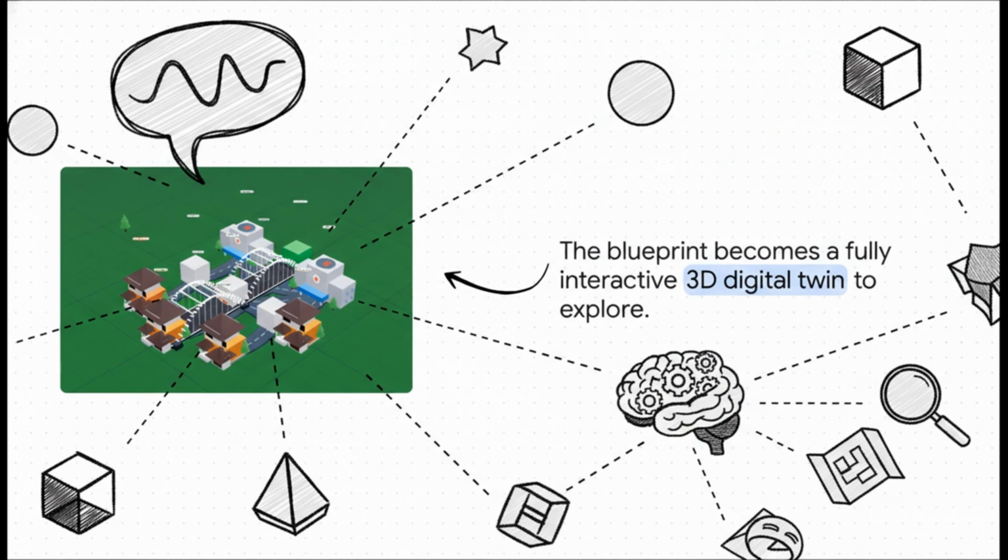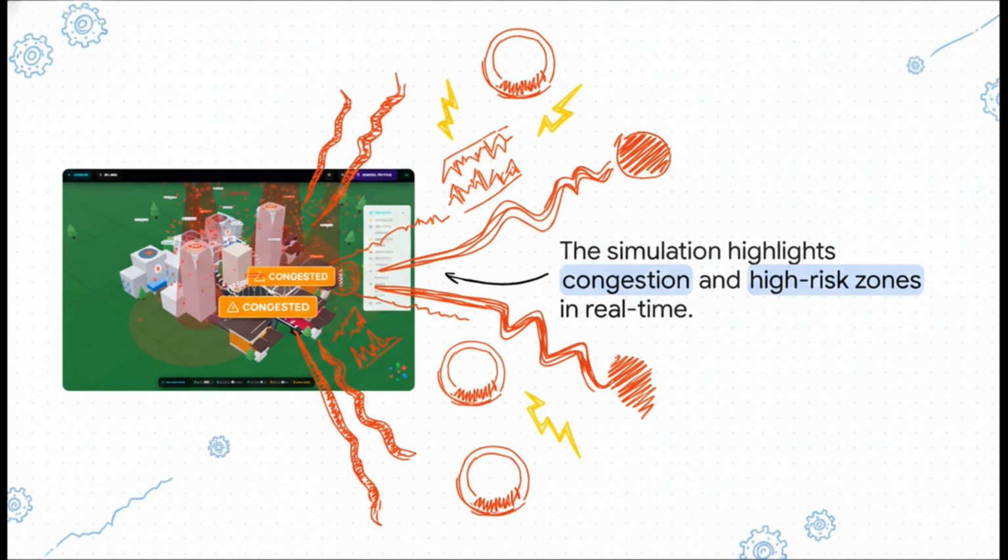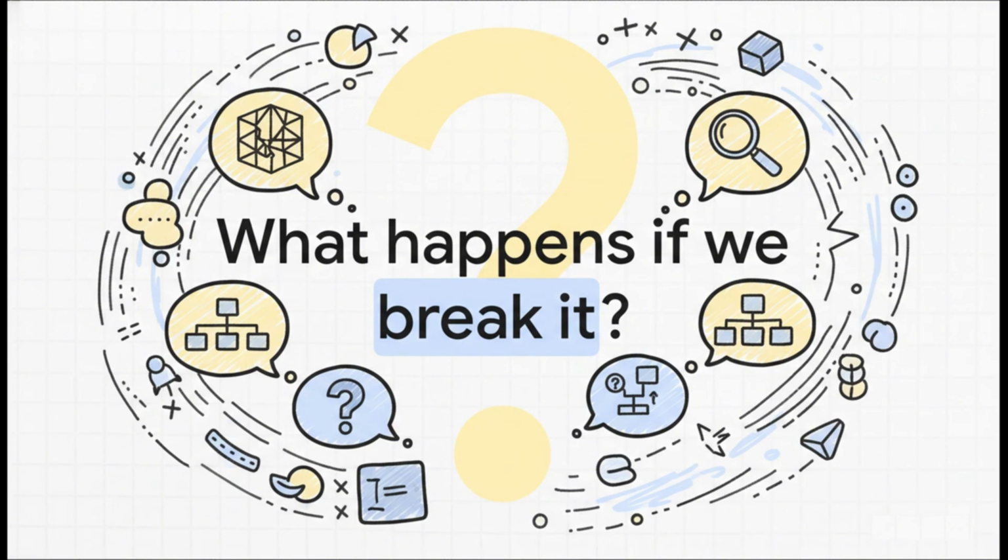And here's the result, a full-on interactive 3D world built from just one sentence. Crazy, right? But it's not just a pretty picture. The system gets real-world rules, like bridge capacity limits. So when you hit play, you see exactly where things get jammed up. The bottlenecks pop right out.